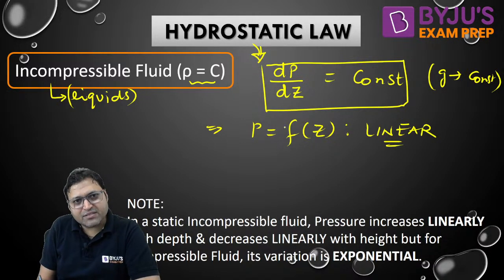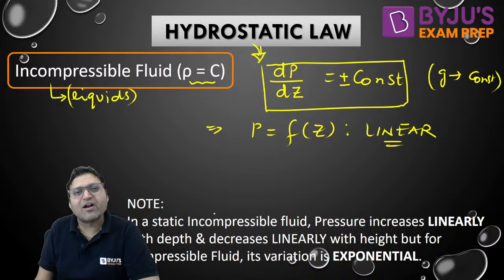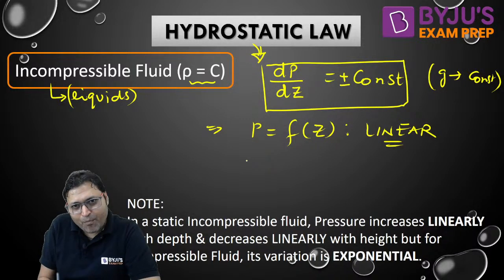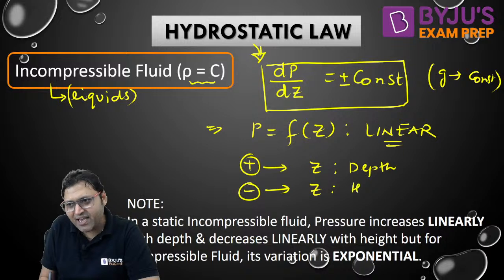Because dP by dZ can be a positive constant or a negative constant, it can be linearly increasing or linearly decreasing. I told you positive comes when Z is measured downward, when Z is a depth, and negative when Z is a height.